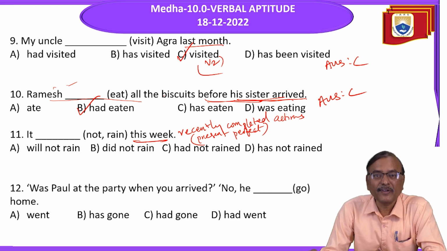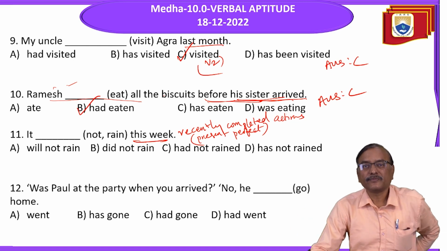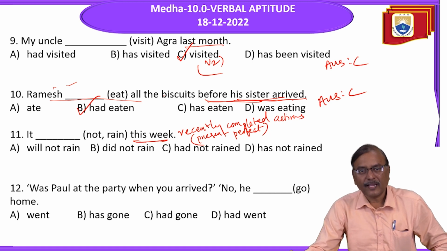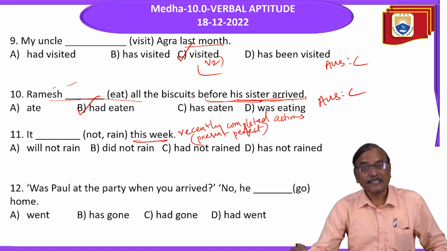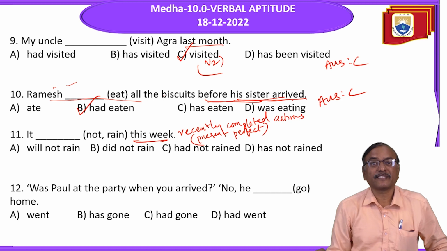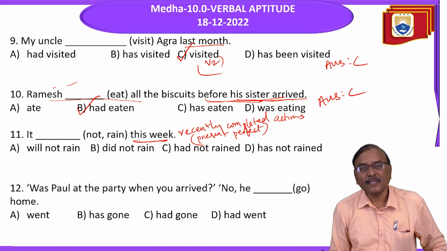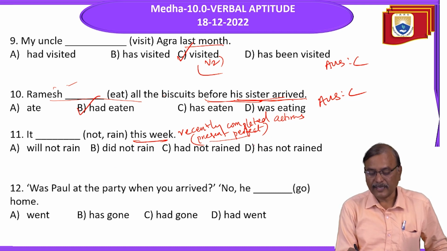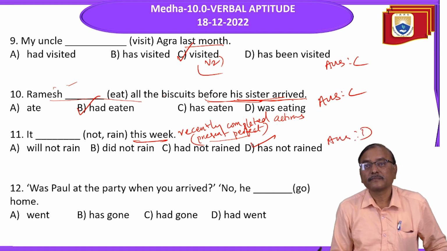How do you identify it is a recently completed action? Just with the phrases: just now, recently, today. Today also is recent. Today, this week, this month, this year. This year is recent. Yesterday is past. This week is recent. Yesterday is past. So for recently completed actions, we use present perfect. So what is the answer here? Has not rained. Answer is D.